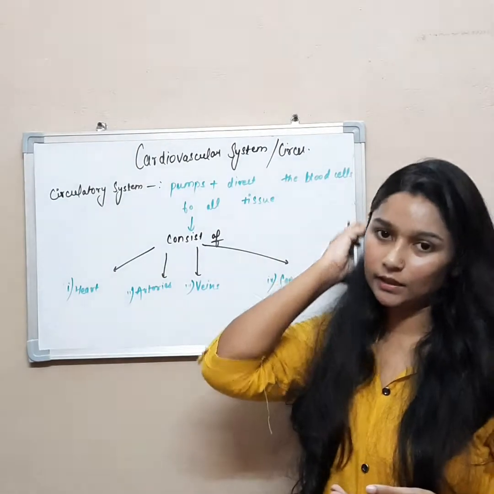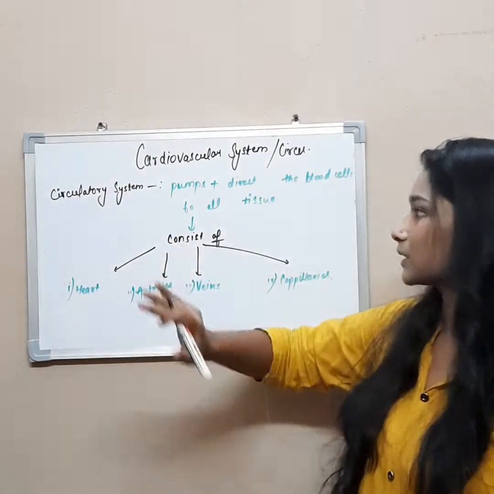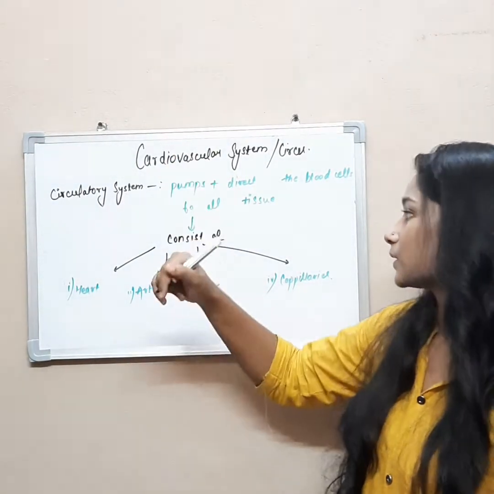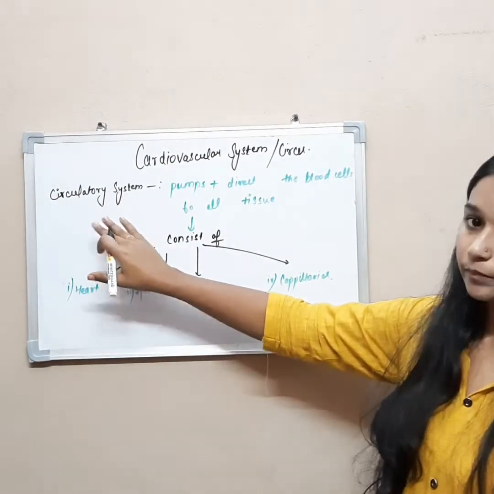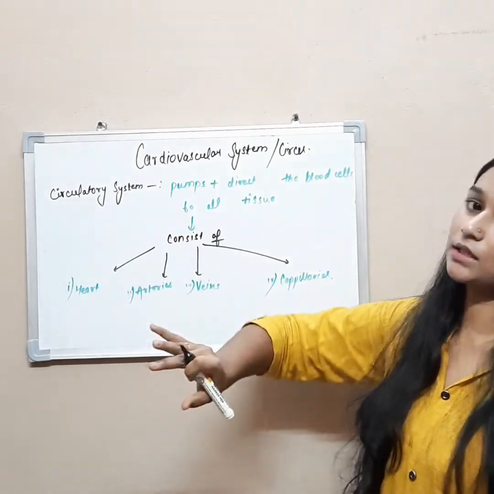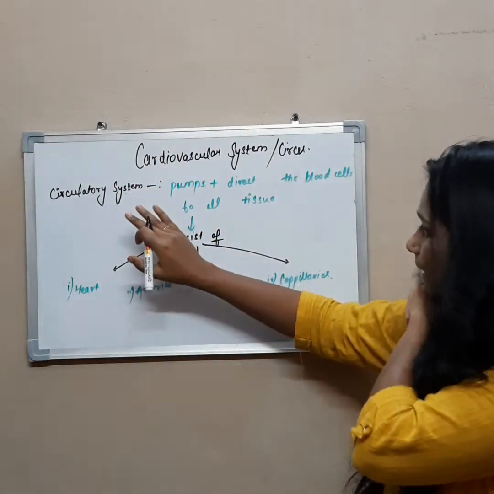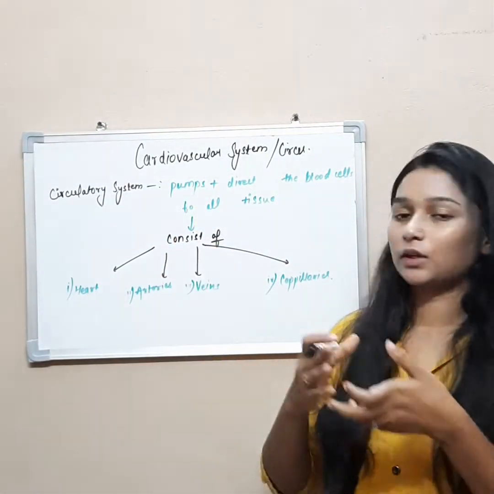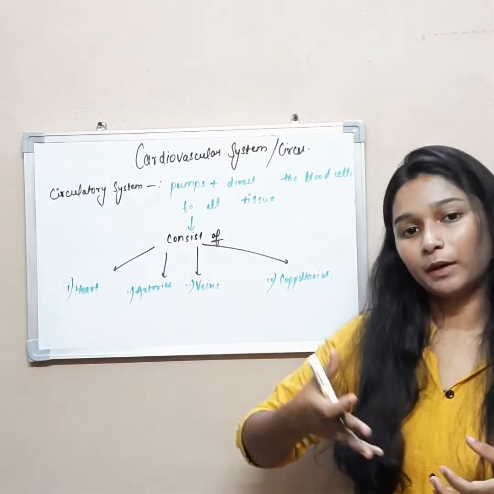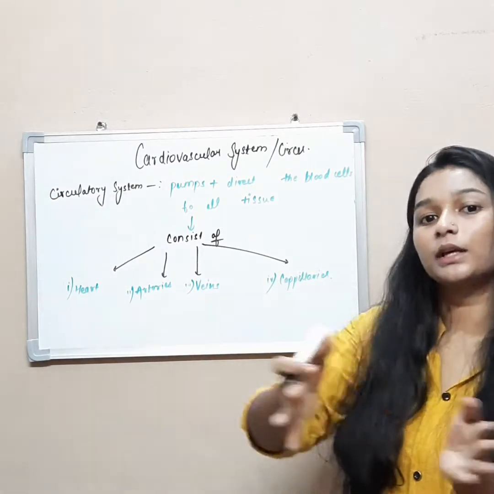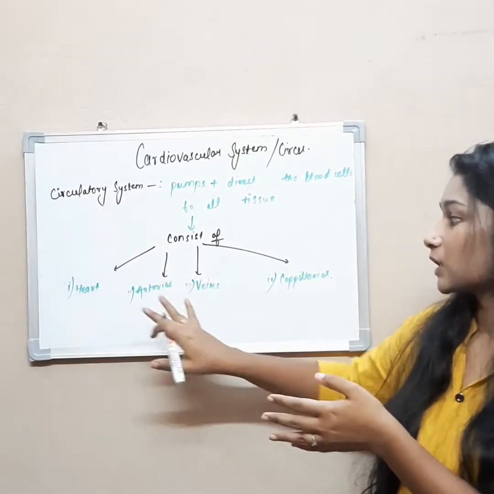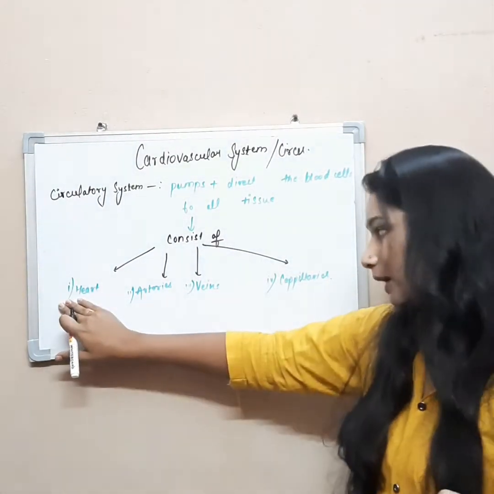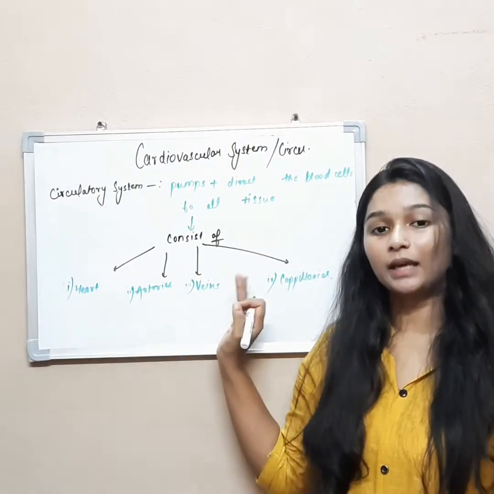So today we will study all about the cardiovascular system, which is also known as the circulatory system. What is the circulatory system? It is a system which pumps and directs the blood cells to all the tissues. It consists of four components: heart, arteries, veins and capillaries.